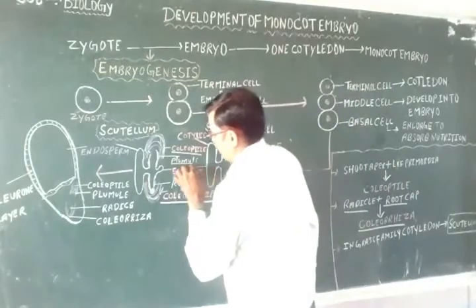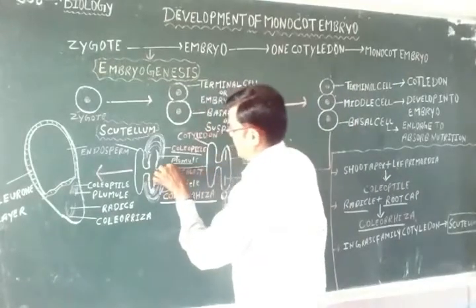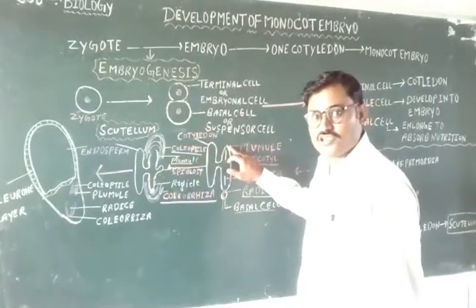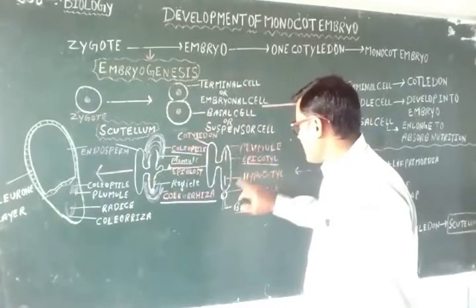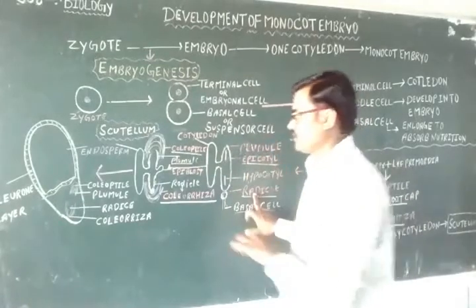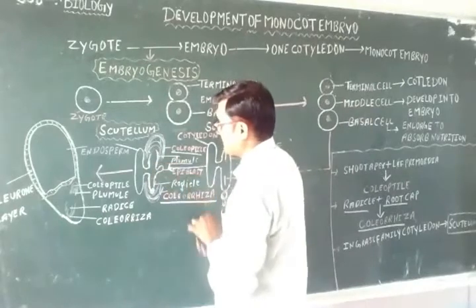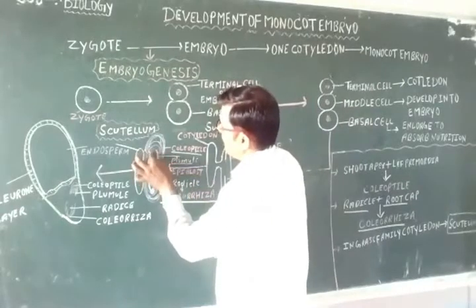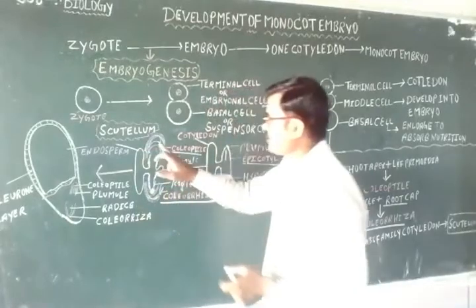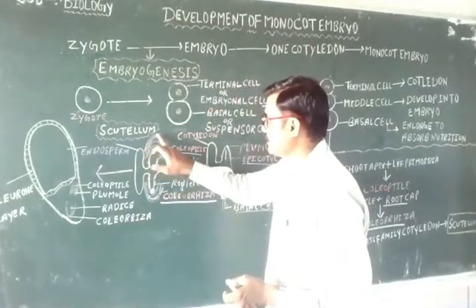Come on to this diagram. At the tip of the plumule and the tip of the radicle, formation of a sheath takes place. You see, this is the sheath.